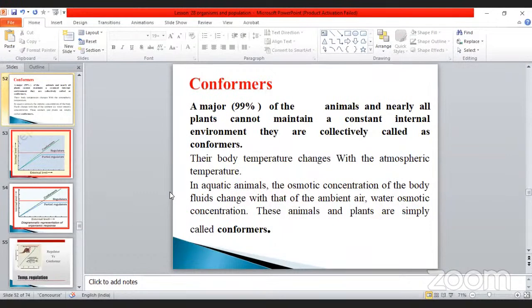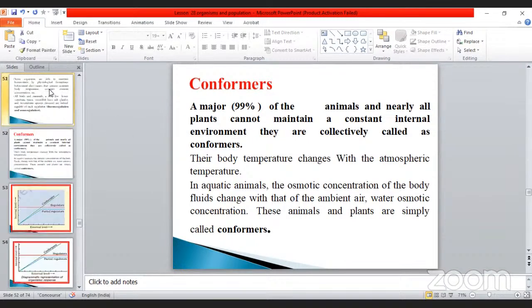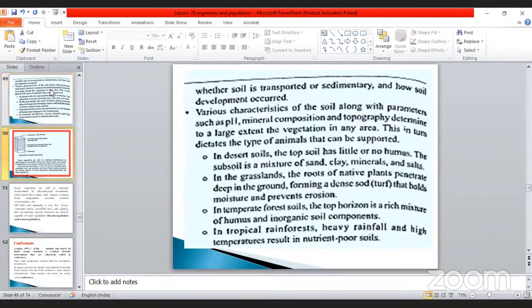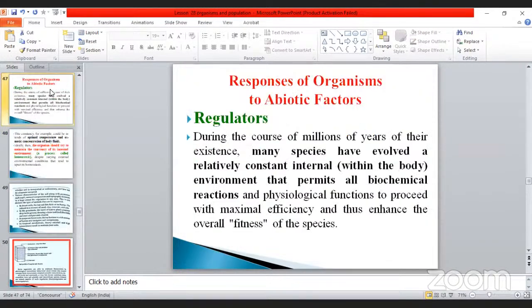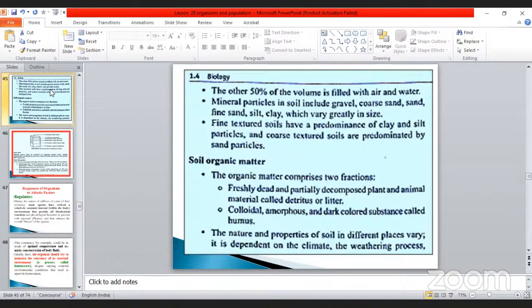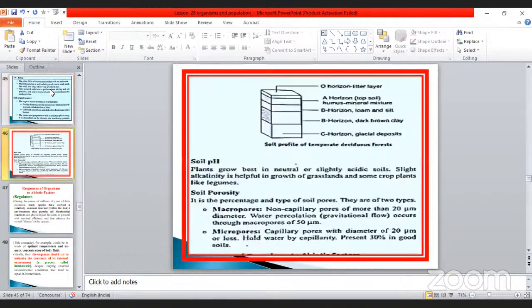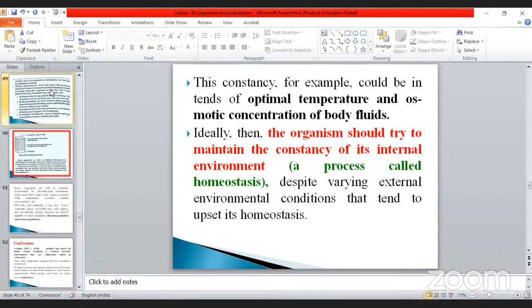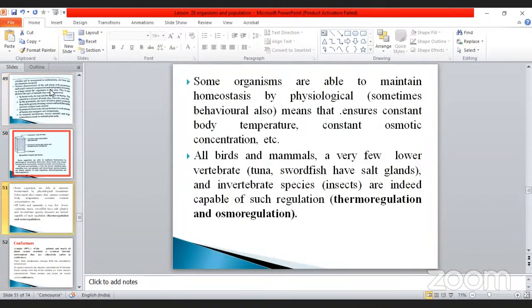Today we are going to discuss the continuity of the organism and population. Last class, we already discussed the soil, light, temperature, abiotic factors. What are the abiotic factors? All those things were already discussed, isn't it? Today we are going to discuss the remaining part.